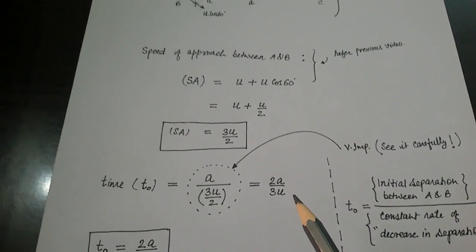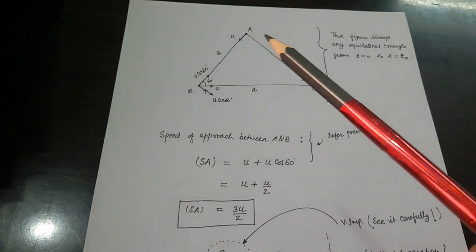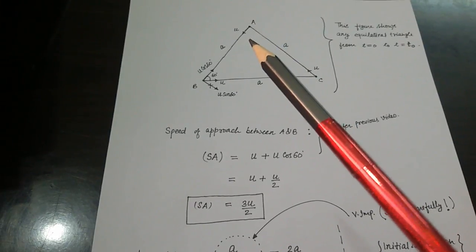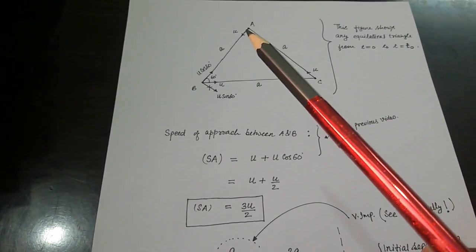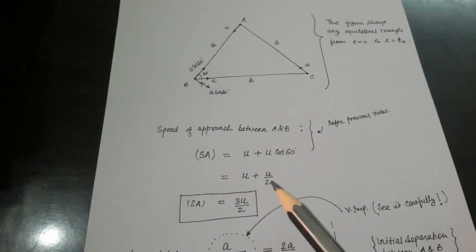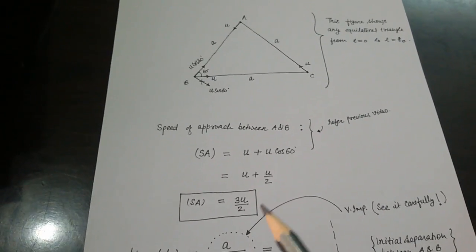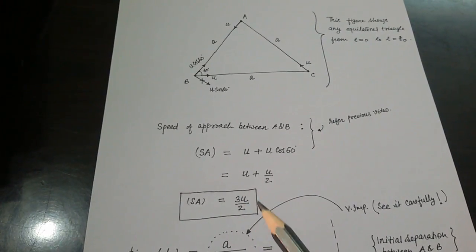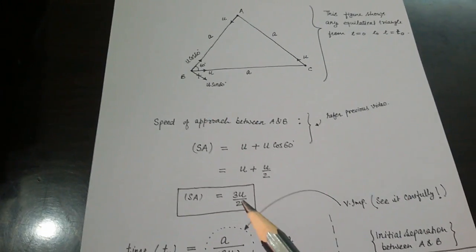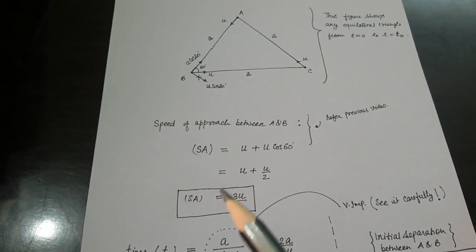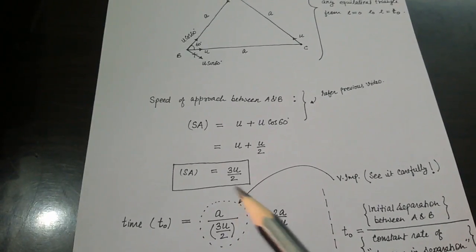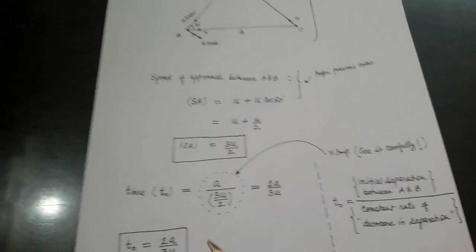Here one more thing is very important, dear students. In all this situation, what will A be saying? Focus, this coming statement is very important. A will be saying, see, I am at rest, and B is coming towards me with speed 3u by 2. Initially B was at a distance of a from me, and at constant speed 3u by 2 B is coming towards me, and therefore after a upon 3u by 2 of time, B hits me. This is what A is saying.